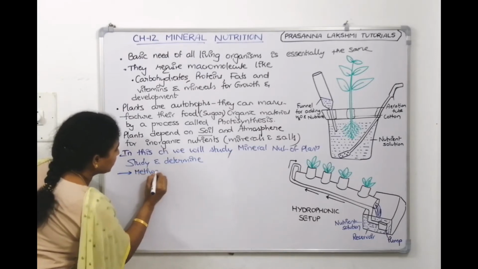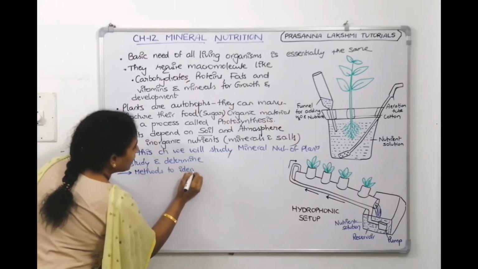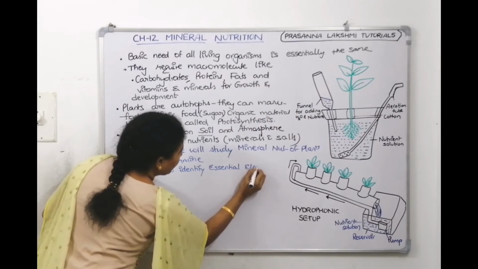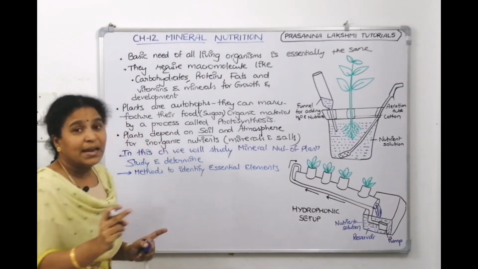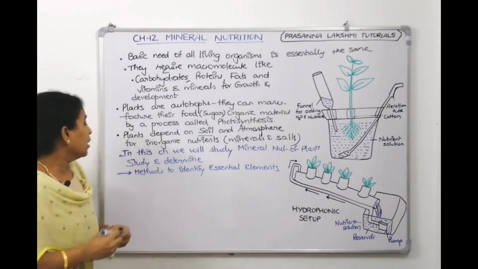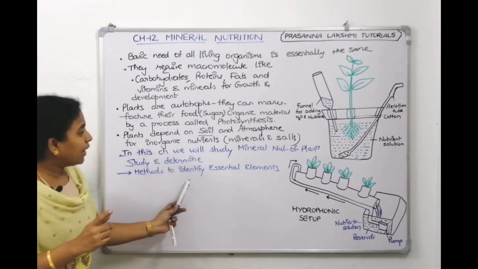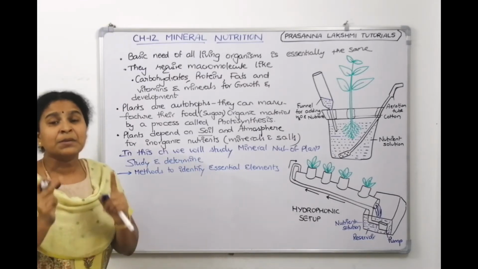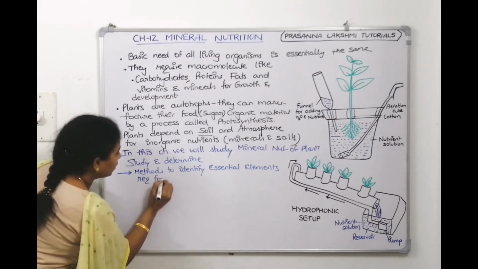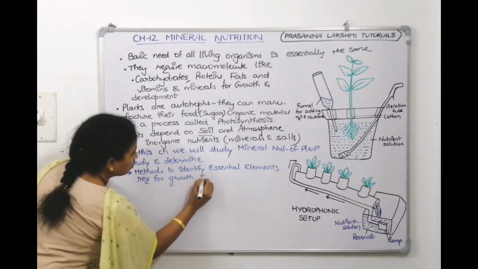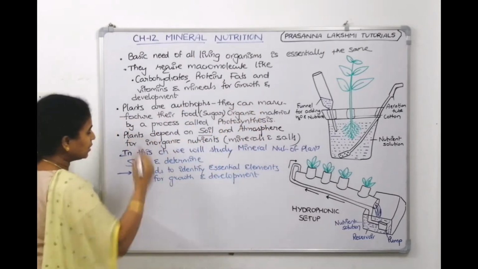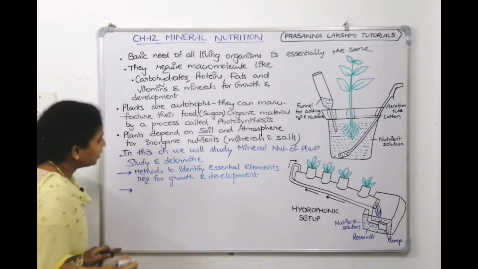The methods to identify essential elements. Now, what are the elements which are required for the plant? We need to pick them out. We need to identify. So, by using some methods, we will try to identify what are the essential elements required for growth and development. We will find out using these techniques. First, we are doing only the introductory part.